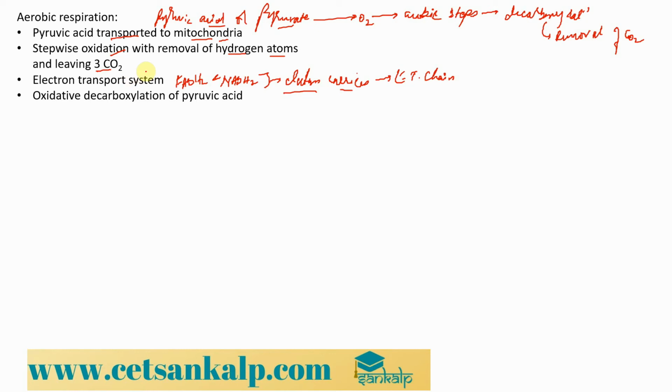So the electron transport system, or electron transport carriers, are present in the inner membrane of the mitochondria only. We know the structure of mitochondria. If you look into its structure, it mainly has an outer membrane and the inner membrane. All the complexes that are required for the electron transport chain are present in the inner membrane of the mitochondria.